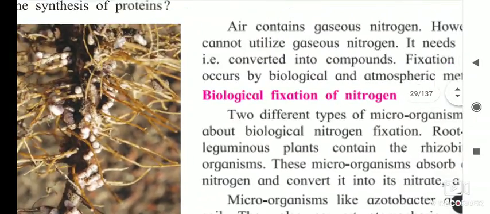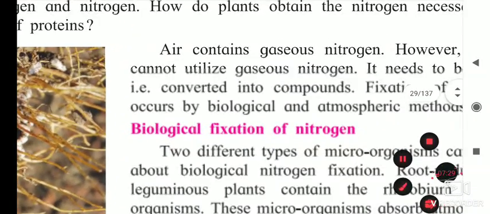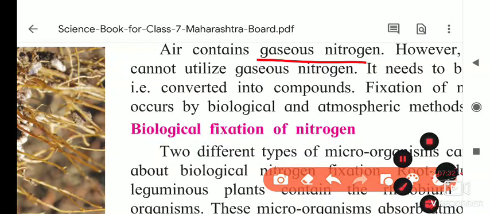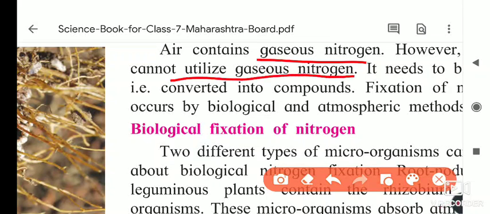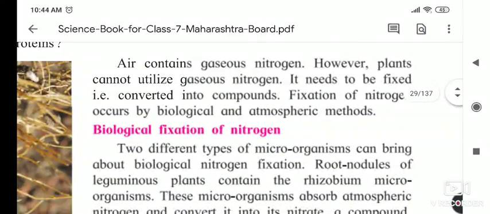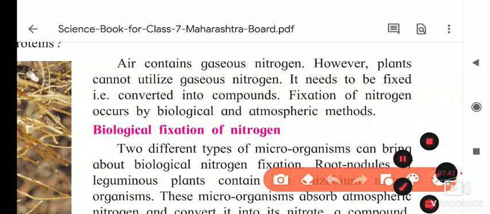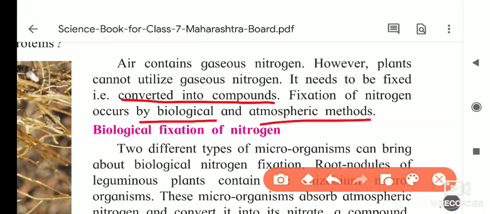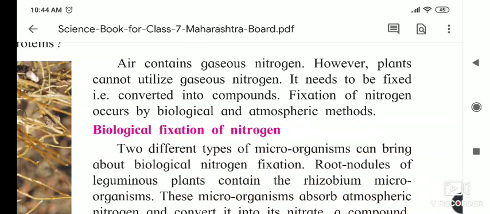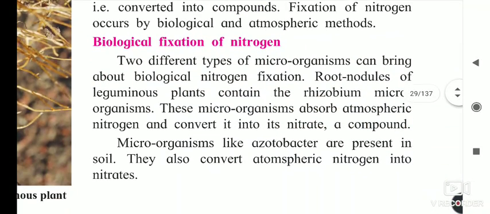Next, air contains gaseous nitrogen, however plants cannot utilize gaseous nitrogen. The plants are not able to get the nitrogen from the air. So it needs to be fixed or converted into a compound. Fixation of nitrogen occurs by biological and atmospheric methods. These are the two methods. First we will see the biological fixation of nitrogen.